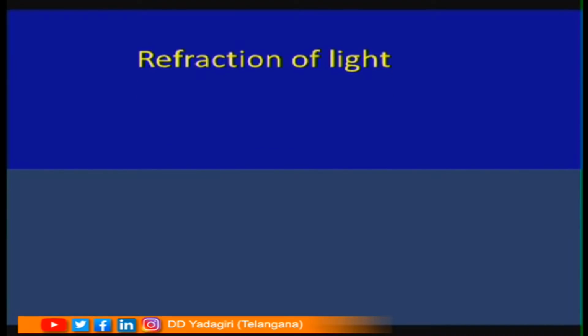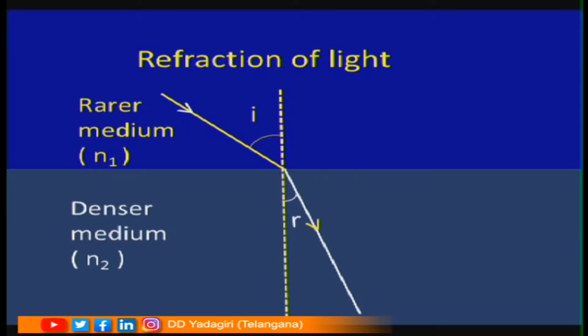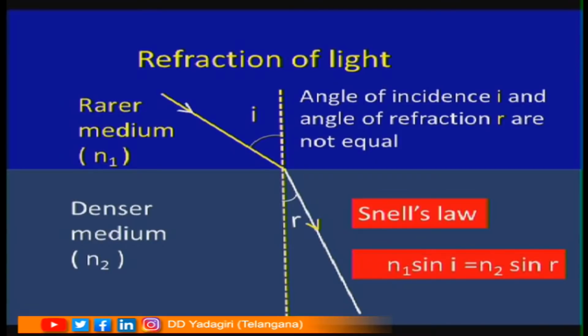Dear students, in the second case, light is travelling from rarer medium to denser medium, and we draw the normal at the interface. The light is incident with an angle of incidence i. See children, in which direction is the refracted light ray going to bend? Yes, good. This is a denser medium, that is why the light ray bends towards the normal. Here the angle of refraction is r. Now, the laws of refraction hold good. According to Snell's law, the angle of incidence i and angle of refraction r are not equal. So, n1 sin i is equal to n2 sin r.